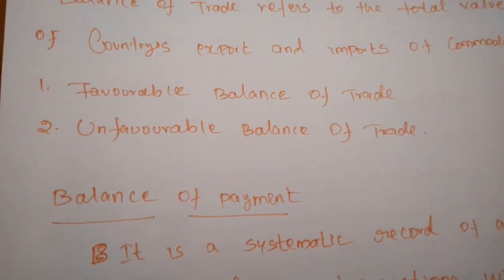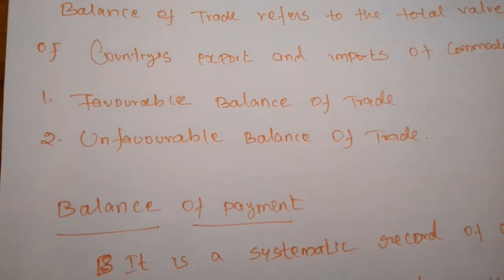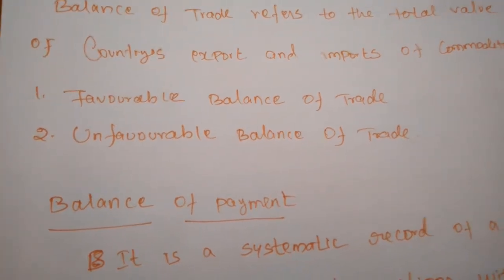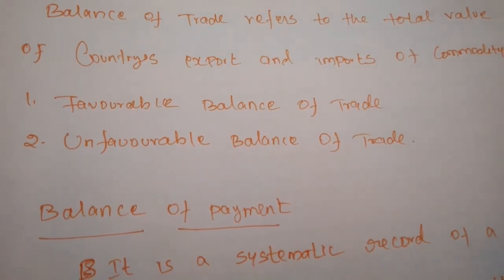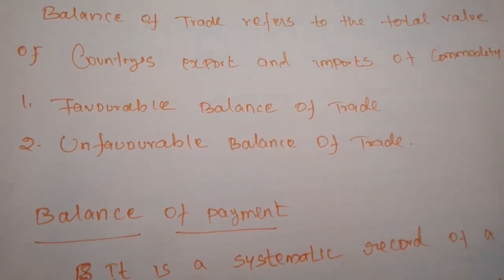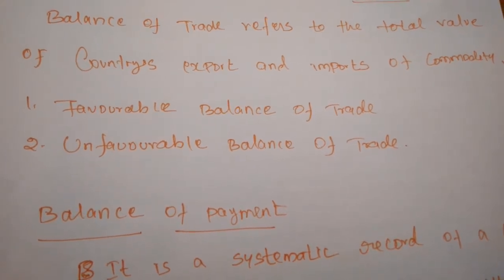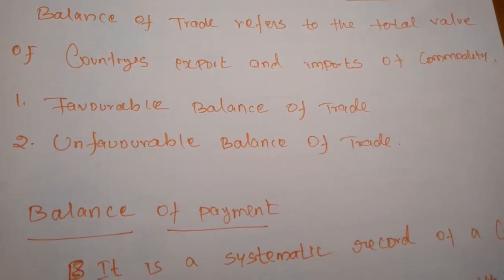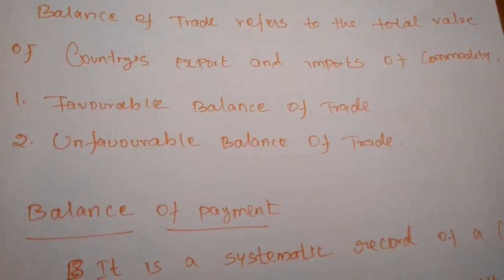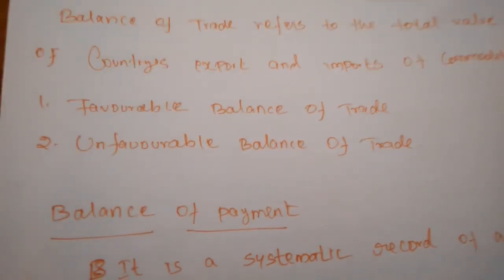Normally individuals, firms, and every nation want to maintain a favorable balance of trade only. If you import more commodities from other nations, we have to pay more money to the other nations, so we will never get the profit. So all nations want to maintain the favorable balance of trade only.